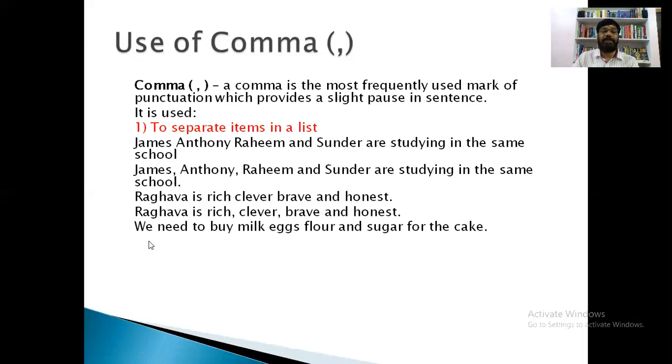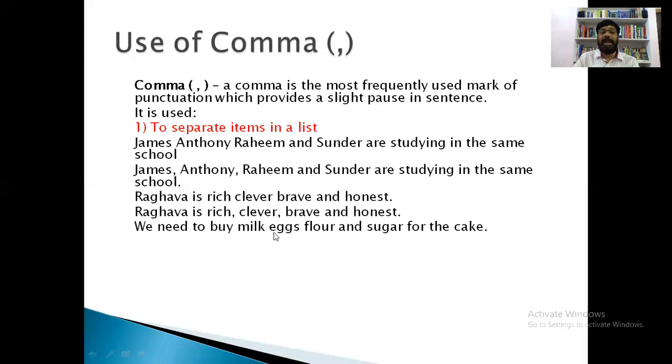Let us see one more example. We need to buy milk, eggs, flour and sugar for the cake. So what do we have to do here? It means that we have to separate the items. So here are so many items for making a cake: milk, eggs, flour, sugar. It means that we need majorly four items for making the cake.